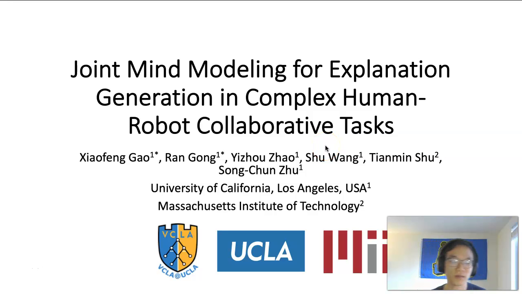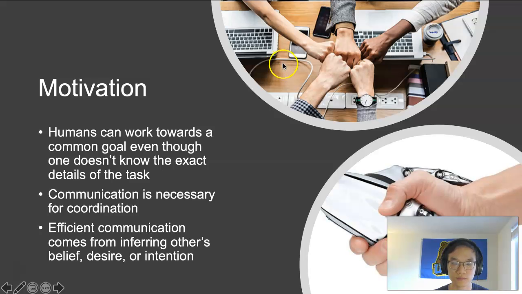Today I'm going to talk about our paper Joint Mind Modeling for Explanation Generation in Complex Human-Robot Collaborative Task. Human collaborators can work towards the success of a common goal. In such a team, one member may only be responsible for a certain small part of the whole task. In that case, communication is often necessary to coordinate each other's work, especially their overlaps or dependencies.